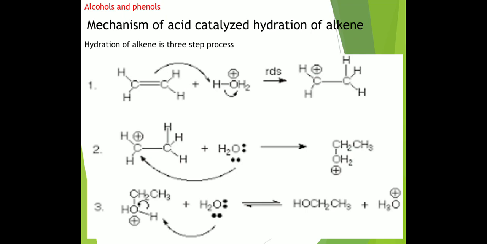So it is a three-step process. First, protonation of alkenes to form the carbocation. Second, attack of nucleophile, and third, deprotonation. So this is the mechanism of acid catalyzed hydration of alkenes.